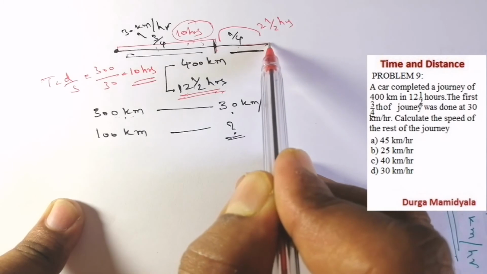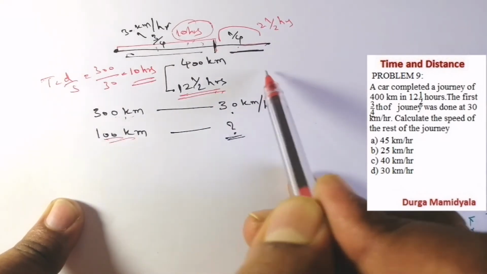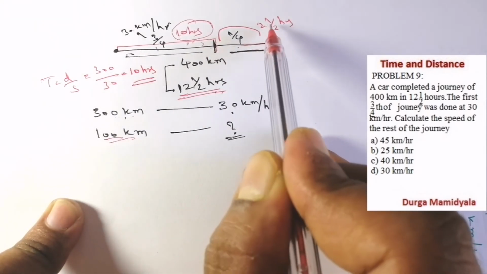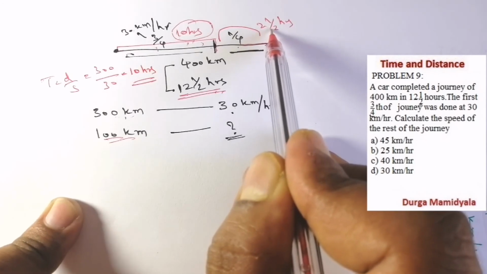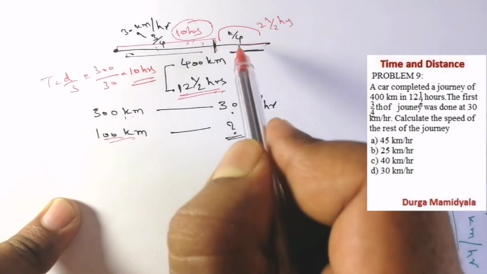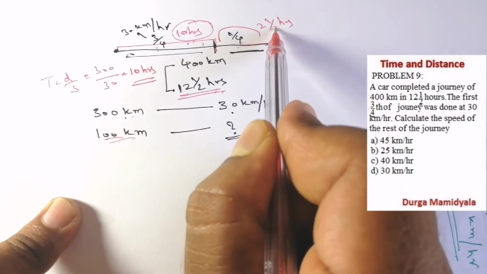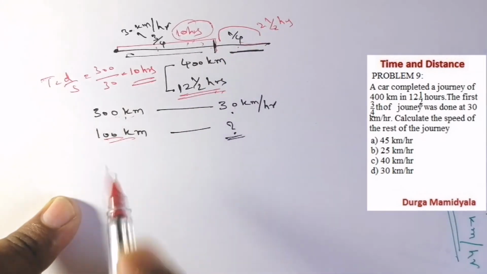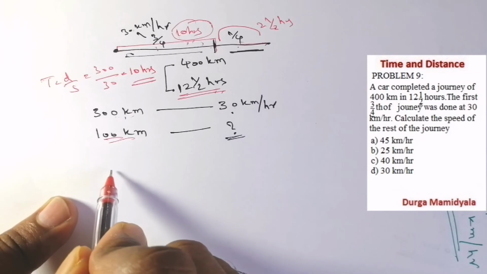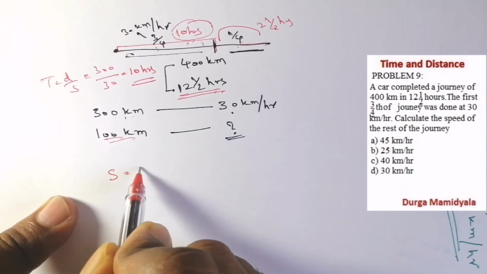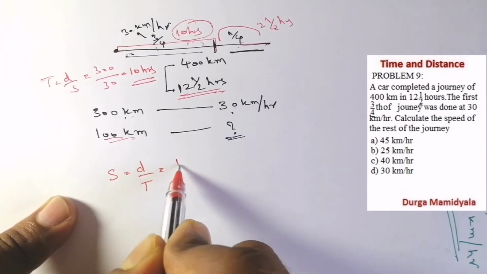For the 100 kilometers, what is the time we have taken? 2.5 hours. So here also we know the distance and we know the time. If we know the distance and the time, we can automatically calculate the speed. Speed is distance by time. What is the distance? 100 kilometers. What is the time? 2.5 hours.